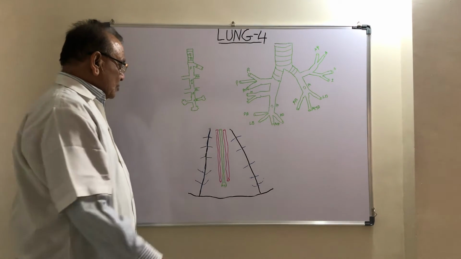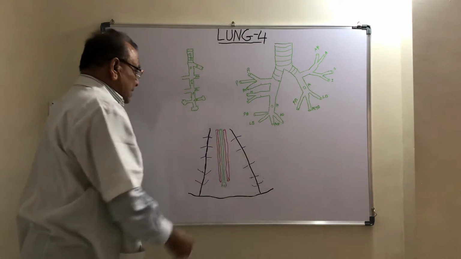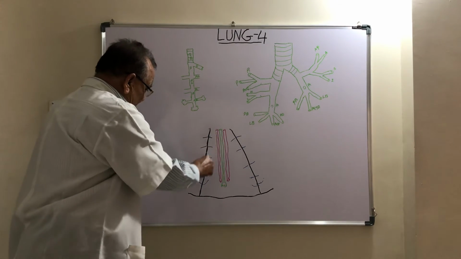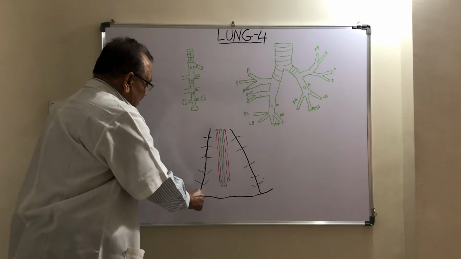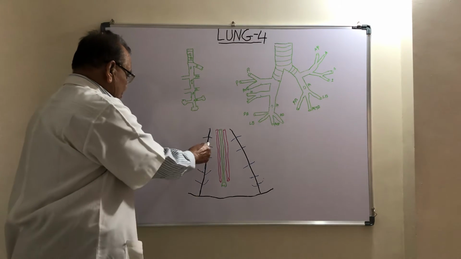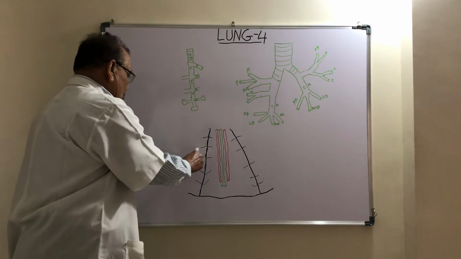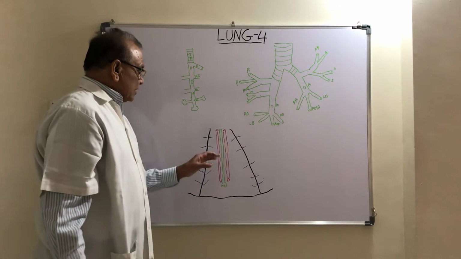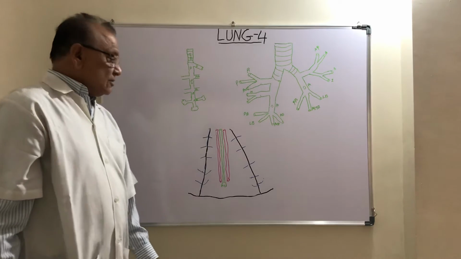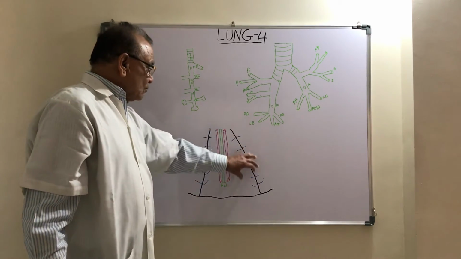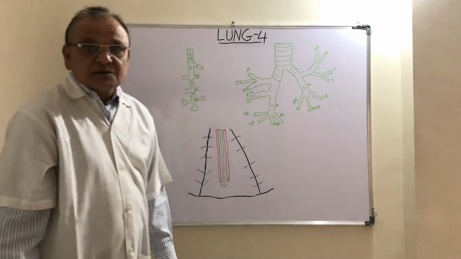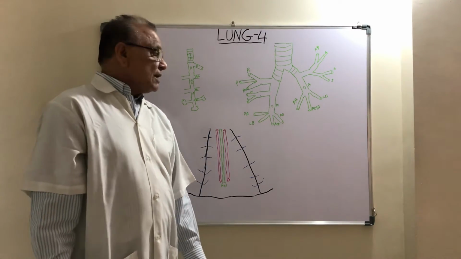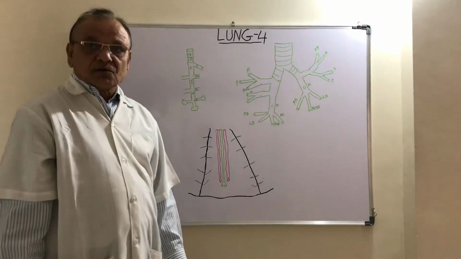This tributary of the pulmonary vein drains this bronchopulmonary segment and this one also. It means that a tributary of the pulmonary vein drains more than one bronchopulmonary segment. In other words, we can say that each bronchopulmonary segment is drained by more than one vein.